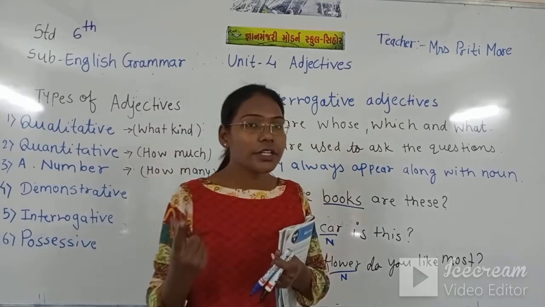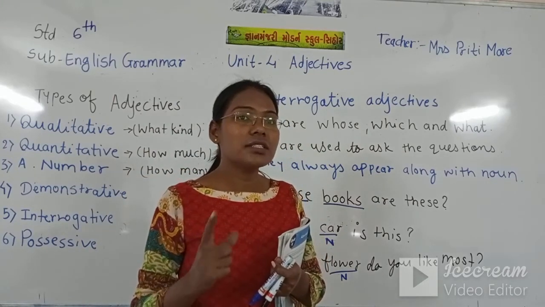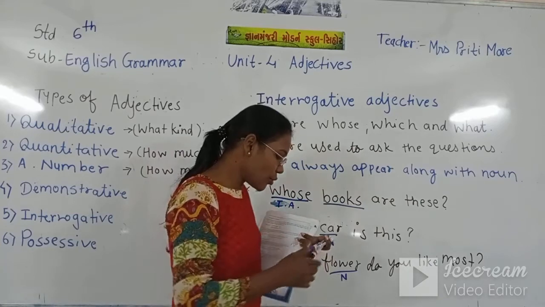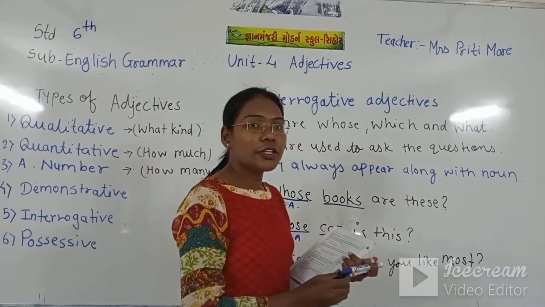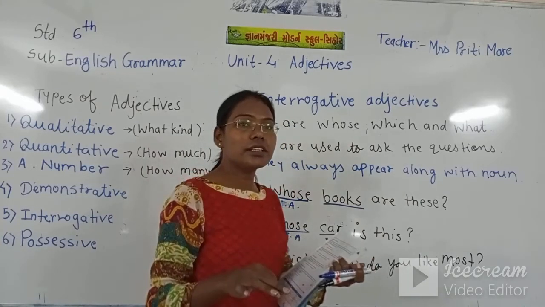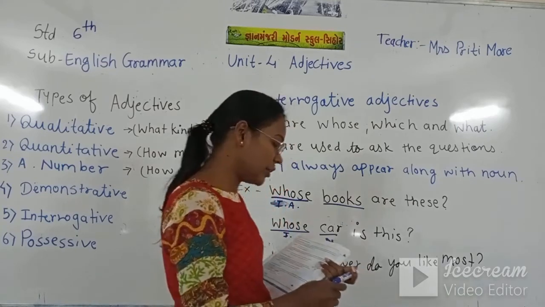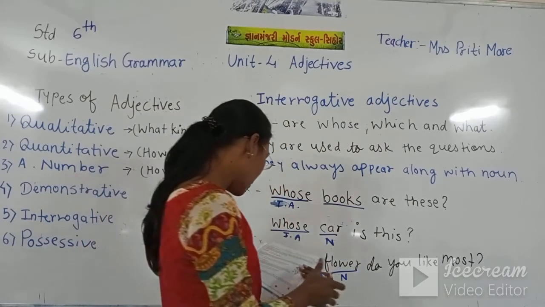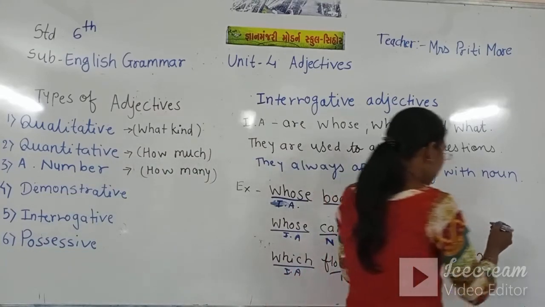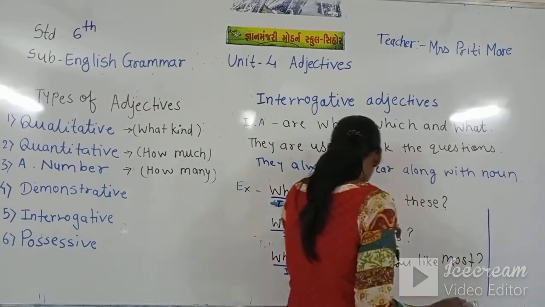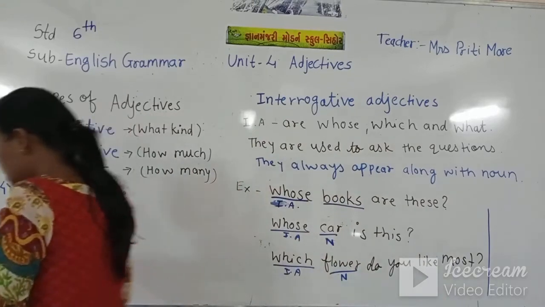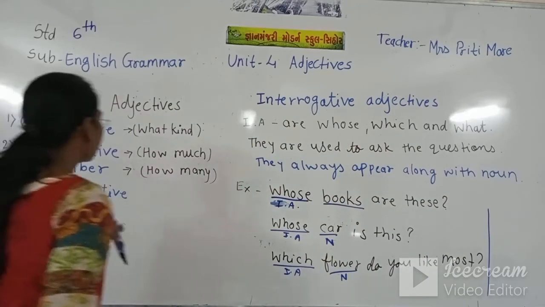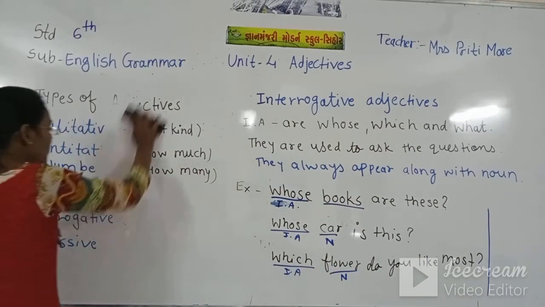But in the interrogative pronoun, there is no noun. The interrogative word is used alone as the interrogative pronoun.